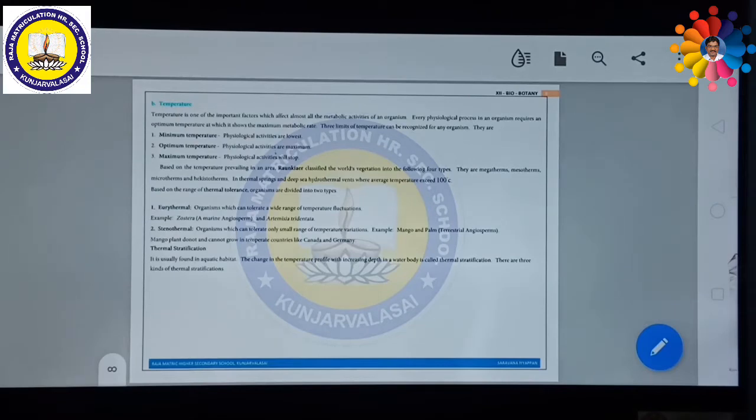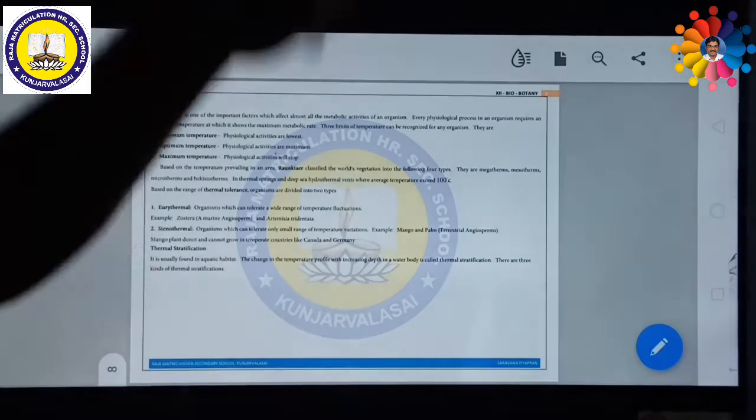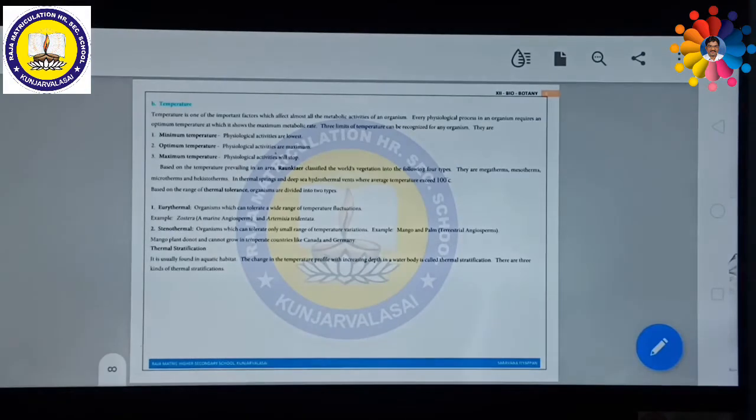Thermal springs means certain natural water springs that have high temperature. They are called thermal springs. And deep sea hydrothermal vents have average temperatures exceeding 100 degrees Celsius. Some living organisms live at that particular temperature as well. Mind it.